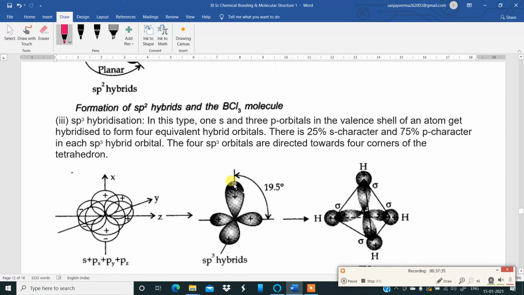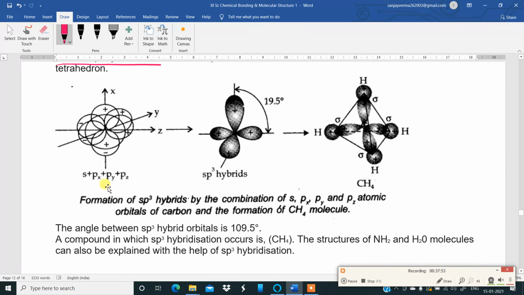Then we have sp3 hybridization: one s orbital and three p orbitals. Remember there is 25% s character and 75% p character in each sp3 hybrid orbital. The diagram will help you understand much better. S orbital, px, py, pz. After mixing, it becomes something like this. The bond angle is 109.5. Example is the methane molecule.